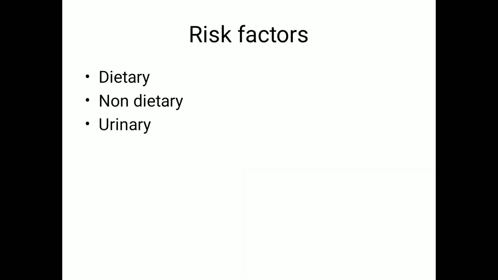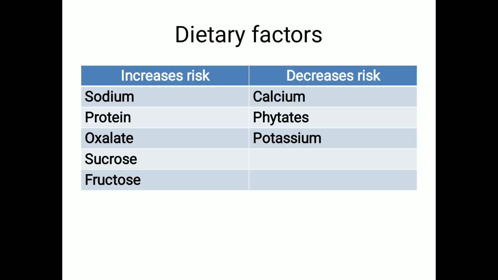Coming to the risk factors, it is broadly classified into dietary, non-dietary, and urinary risk factors. Dietary risk factors, just remember the risk factors that decrease the stone formation: calcium, phytates, and potassium. Intake of calcium, phytates, and potassium decreases stone formation, whereas increase in the sodium, animal protein, oxalate, sucrose, and fructose increases the risk of stone formation. So any patient who has renal stone should avoid sodium, that is salt, animal protein, oxalates which are rich in potatoes, and sucrose and fructose.